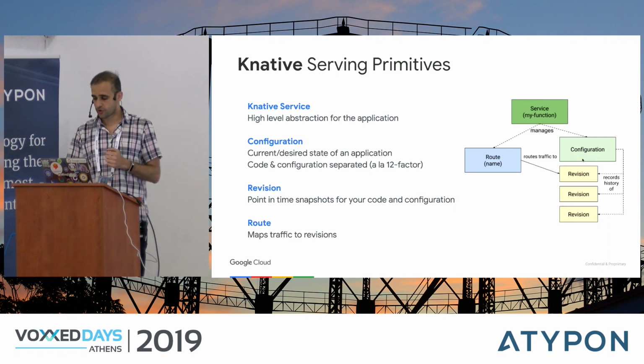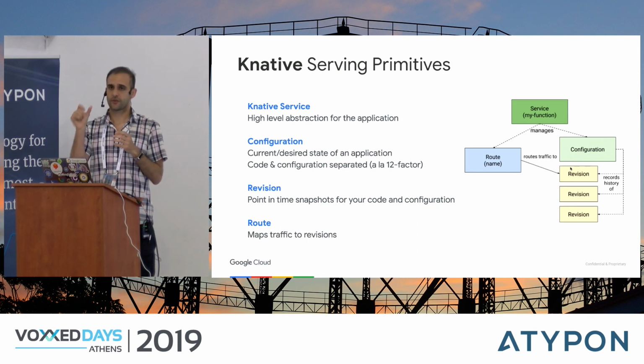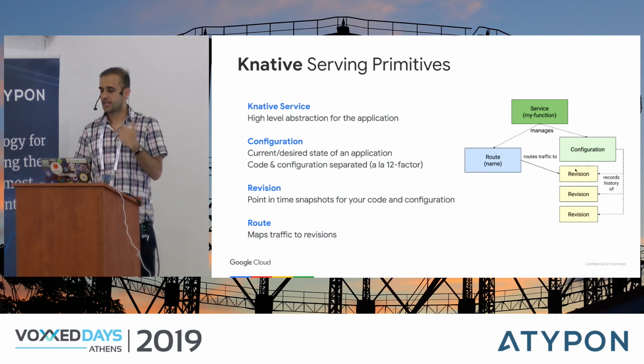And once you deploy your service with this configuration, you get a new revision. And Knative will create a route for your revision. And the route will point to this revision. So by default, your latest revision will get all of the traffic. If you change anything about the configuration here, it will create a new revision, and it will update the route to point to that revision. So by default, the latest revision gets all the traffic.